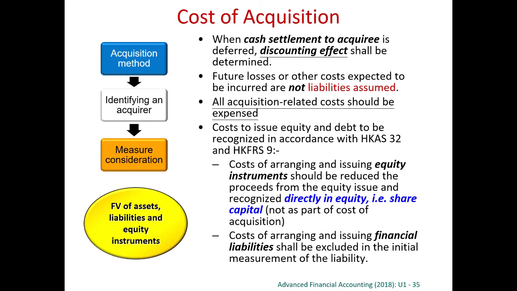All acquisition related costs should be expensed. I may have to pay the lawyer, accountants, etc., some costs. So these costs are expensed. This is not part of the consideration. I may have to pay something, stamp duty, etc. for issuing the shares. This should not be part of the consideration. So cost of arranging the issue and issuing the equity instruments should be reduced from the proceeds, right, from the equity issue, and therefore it will not be part of the consideration. And also the cost of issuing liability is not part of the consideration.